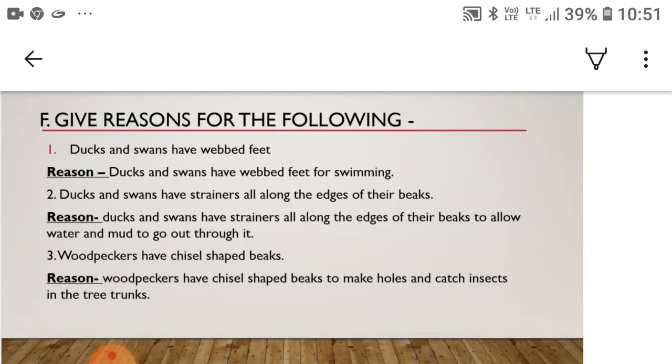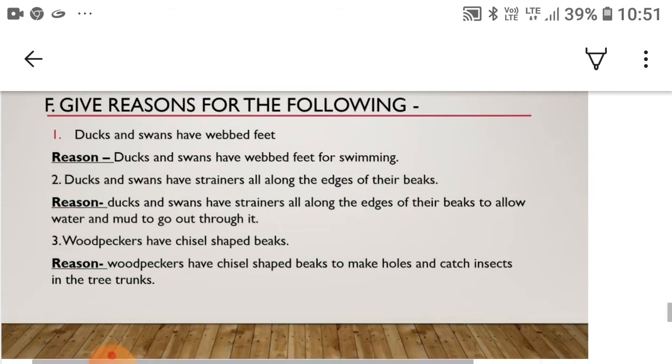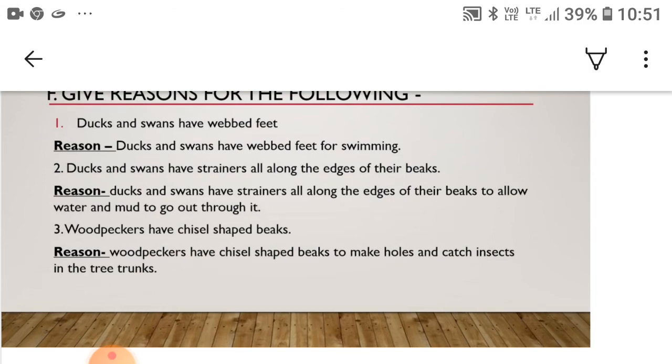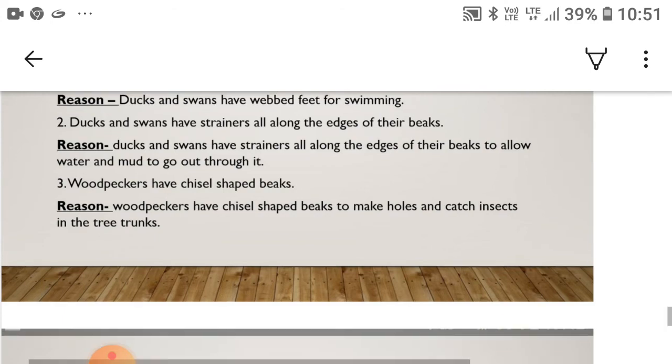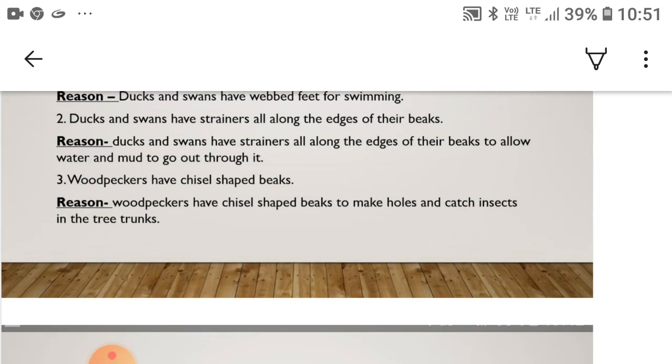Give reason for the following. First, ducks and swans have webbed feet. So its reason, ducks and swans have webbed feet for swimming. Second, ducks and swans have strainers all along the edges of their beaks. So its reason, ducks and swans have strainers all along the edges of their beaks to allow water and mud to go out through it.